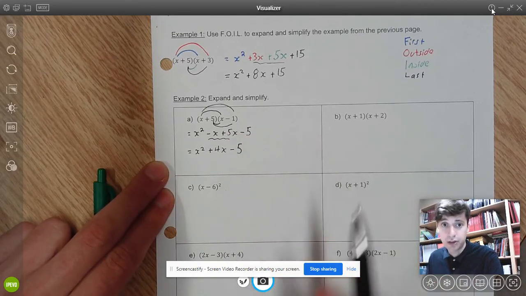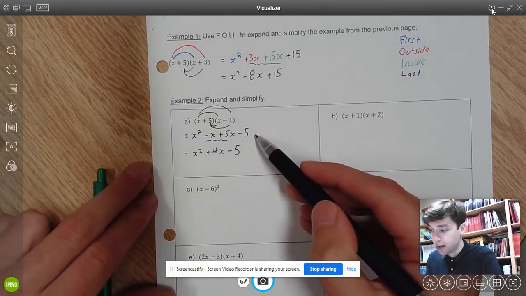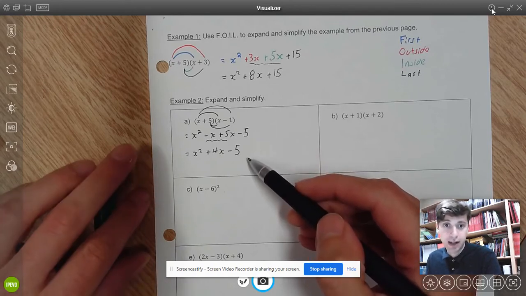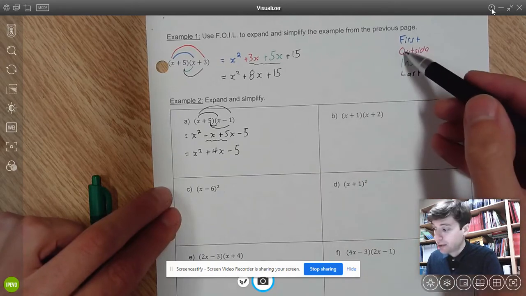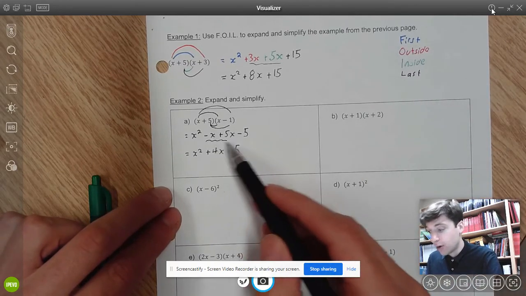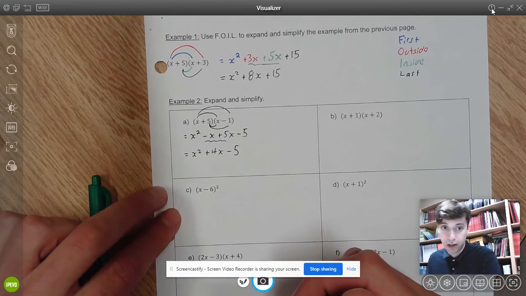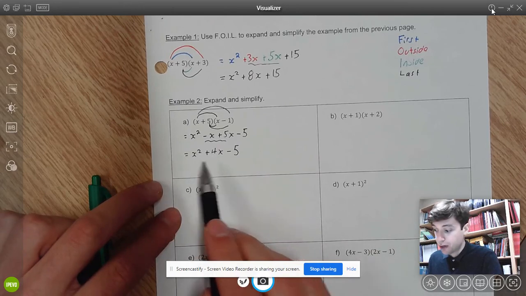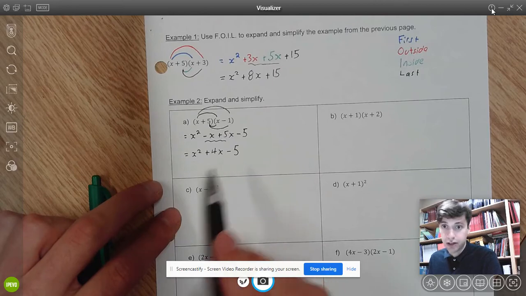So when I multiply these two binomials together, my first step is to expand, which means to get rid of the brackets by multiplying, and then I'm simplifying, which means collecting all of my like terms together. If you do it in this order, first, outside, inside, last, we're often or always going to end up collecting the middle terms. But it doesn't matter what order I multiply these in. So you can experiment with what you're comfortable with, but in the end, I like listing my squared term first, then my linear term, which is just an x, and then my constant, or just a number.